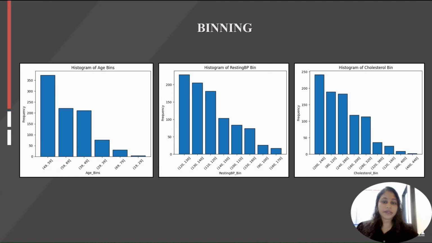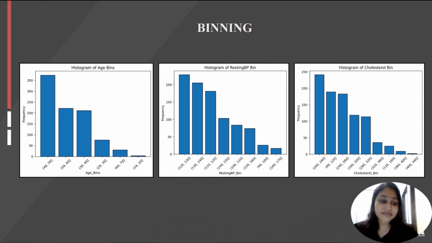Now we will look into binning. What is binning? Binning is the process of categorizing the data into certain groups, which will be helpful to find at which age people are at high risk and how many people fall under the risk zone of cholesterol and resting blood pressure. There are 3 features involved in this binning, which are age, resting blood pressure and cholesterol.